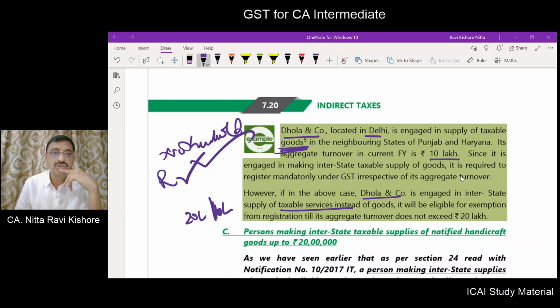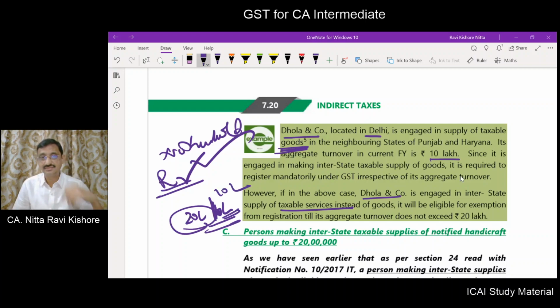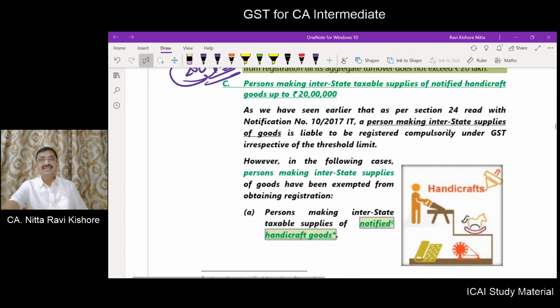Okay. So, if it happens to be only goods, registration is a must. If it happens to be only service, then it will be a threshold limit of 20 lakhs in respect of other states, and for special category states, it will be 10 lakhs. Next, persons making interstate taxable supply of notified handicraft goods up to 20 lakhs. Notified handicraft goods, interstate supply.